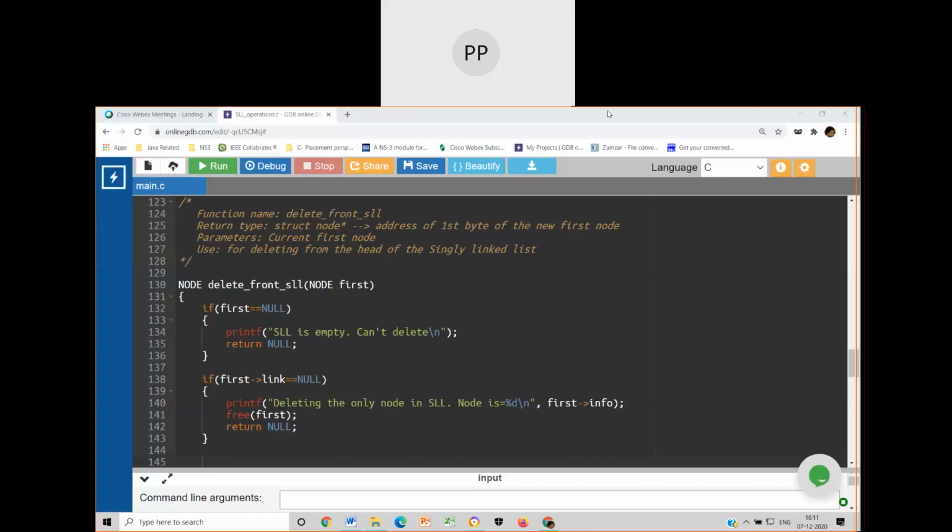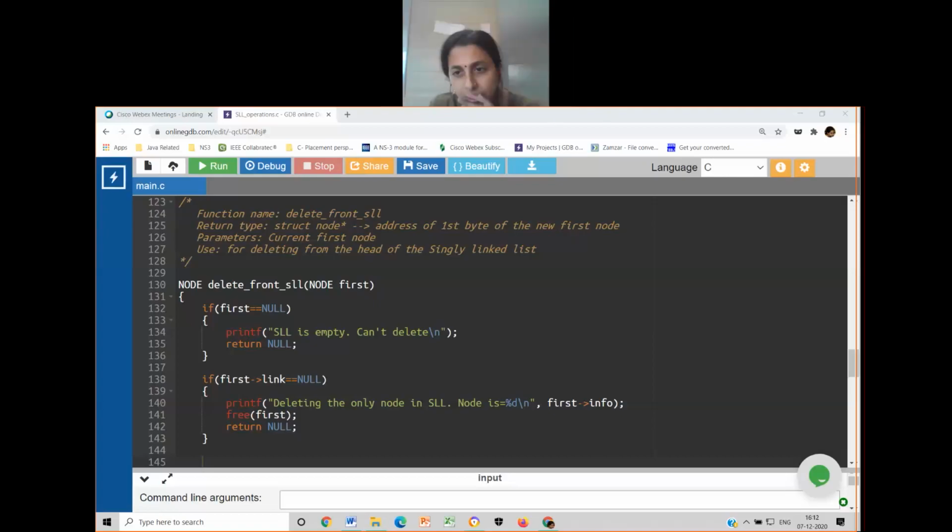Because for a simple structure variable, ma'am, we can access the elements like first dot info or first dot link. हाँ हो सकता है. You can use a dot operator also.